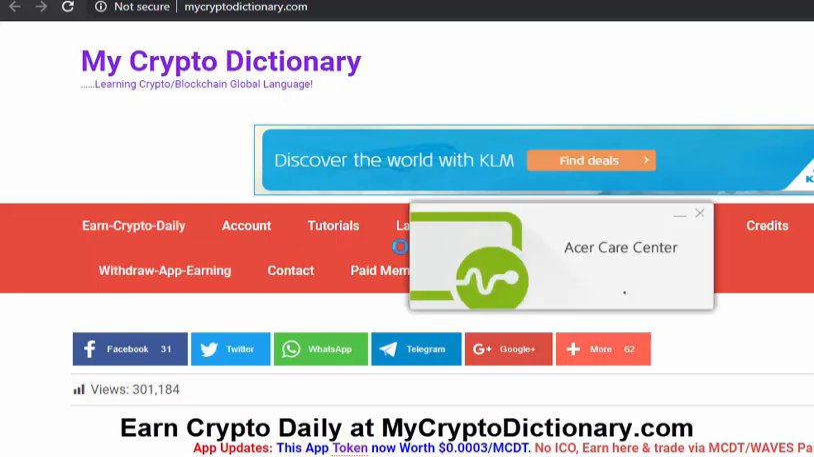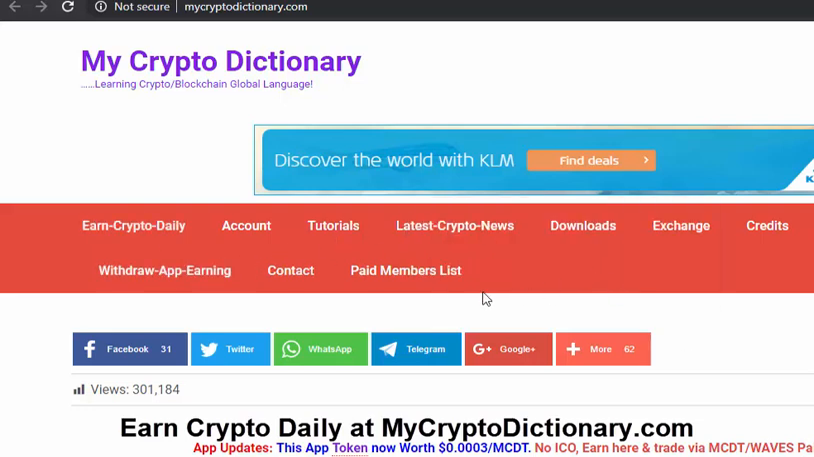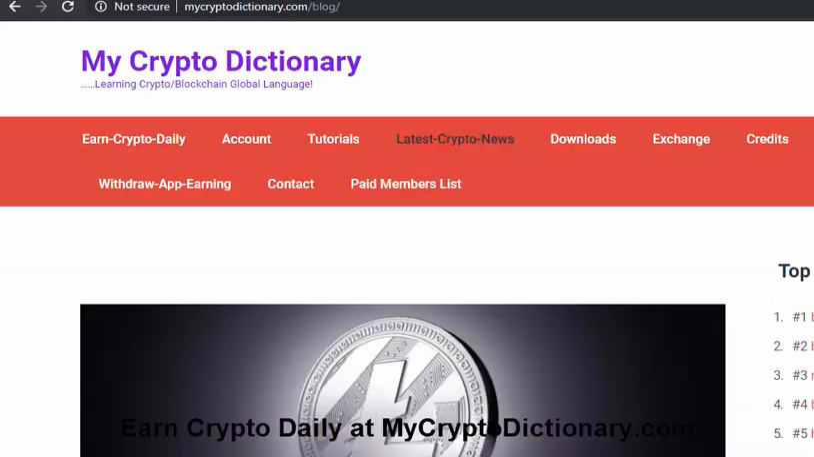And at the same time, while doing all that, you can earn from this my crypto dictionary app. Yeah, we have a native app token which is called MyCDApp, my crypto dictionary token. It was created on Waves, and as you can see, we probably have some users that are already earning it.